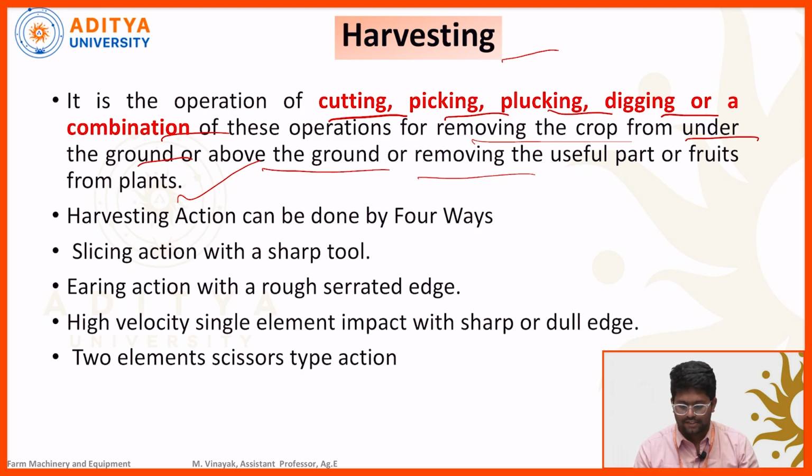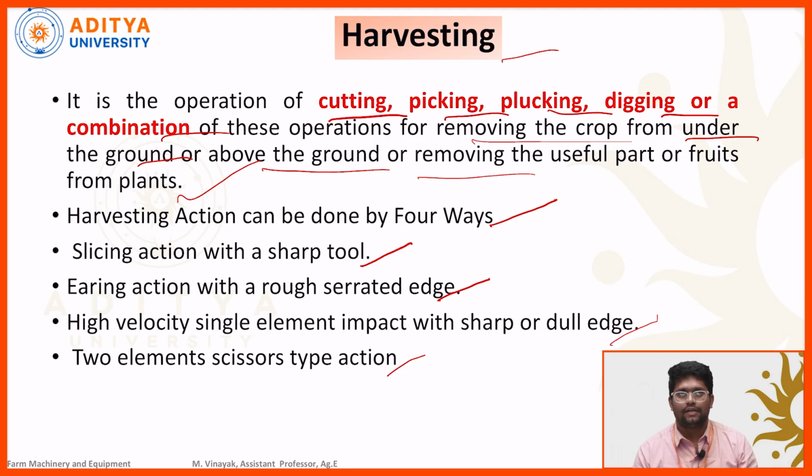Next, this harvesting operation can be carried out in four ways: slicing action with a sharp tool, tearing action with a rough serrated edge, high velocity single element impact with a sharp or dull edge, and two element scissors type action. Let us look at the slicing action with a sharp tool.